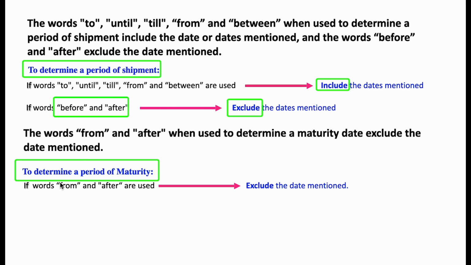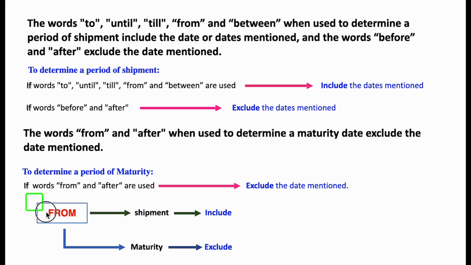Similarly, if the words "from" and "after" are used to determine a period of maturity, then we have to exclude the dates mentioned. But we have to note a special word, that is "from," because this word has a different interpretation for both of these scenarios. That is, when the word "from" is used to determine a period of shipment, then we have to include the date mentioned. But if the same word is used to determine a period of maturity, then we have to exclude the date mentioned. Let us take an example.